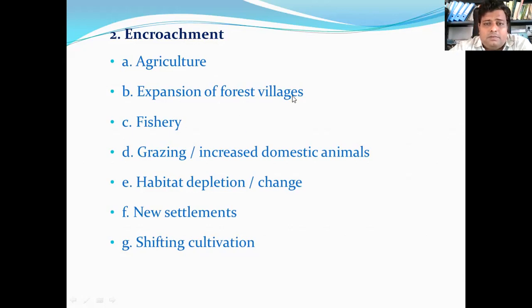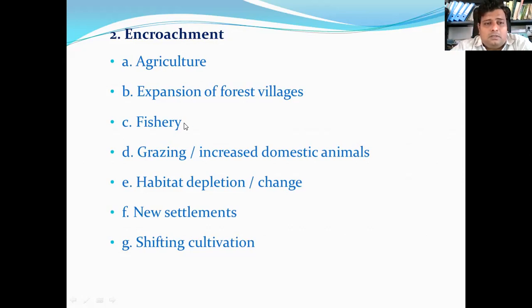Expansion of forest villages, like the decrease in urban areas. Now they have been exploiting the forest areas near the villages. Irresponsible fishery, that is, the traditional nets have been dumped and commercial fishery is taking place everywhere, which has a bycatch that is thrown away, like smaller fish.